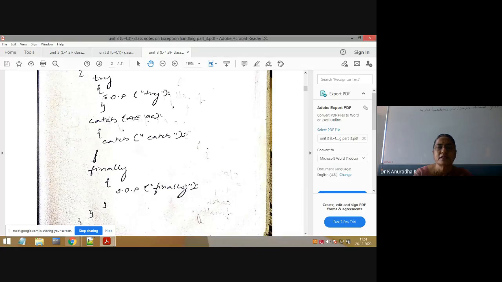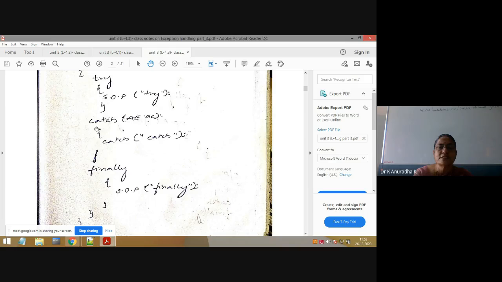System.out.println("finally"). See, if you don't write the catch block, we can write programs with only try and finally. That is also true. We can write programs with only try and catch, or only try and finally without catch, or we can write programs with try, catch, finally, or try with multiple catches and then finally. All these are correct. You can write as you like, but the concept is that between try and catch don't write anything, and between catch and finally don't write anything.